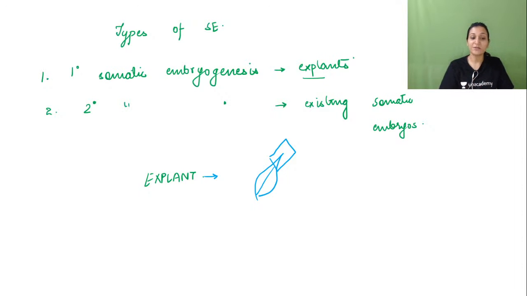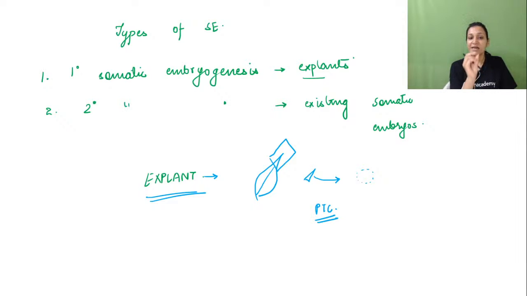All these things can serve as explant. So a small piece of leaf which will be used for development of embryo artificially in plant tissue culture is called an explant. I should have told you this initially, that somatic embryogenesis is a part of plant tissue culture. This whole thing comes under plant tissue culture, right?